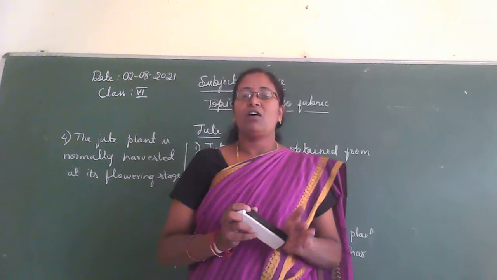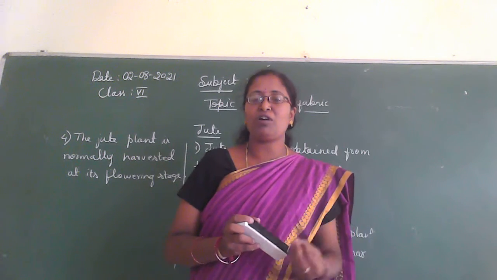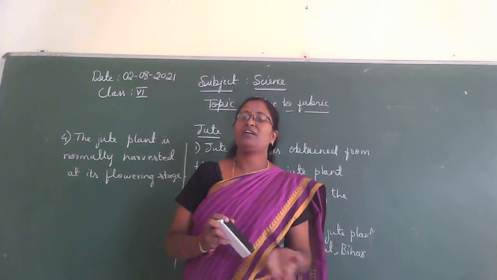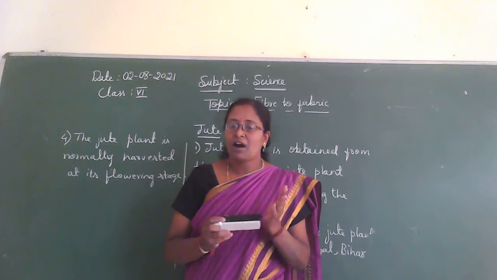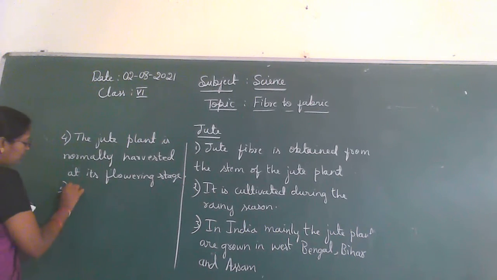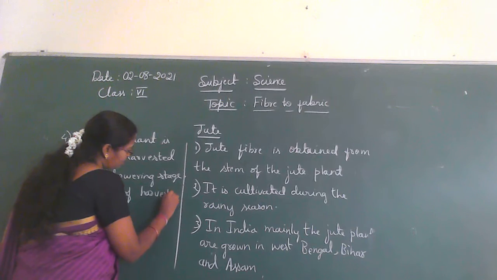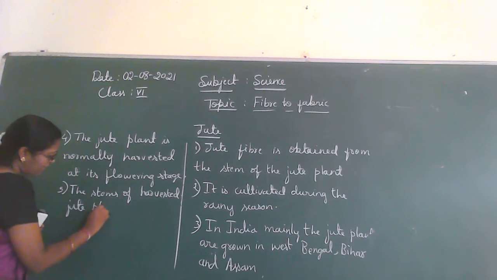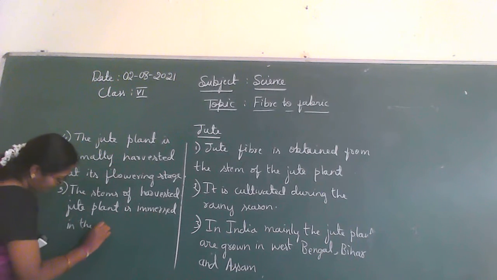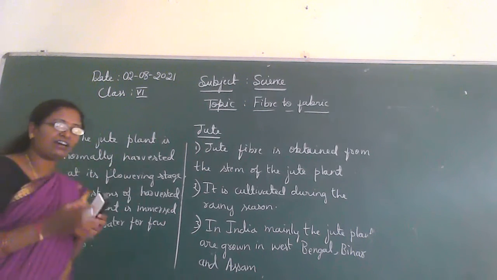They keep it in water for some days, immersed in water, and then they separate the fibers. The stems of the harvested jute plants are immersed in the water for a few days.